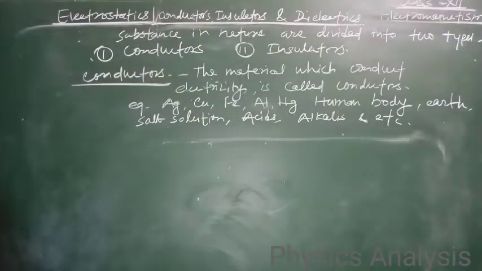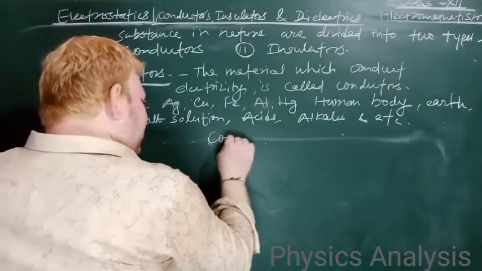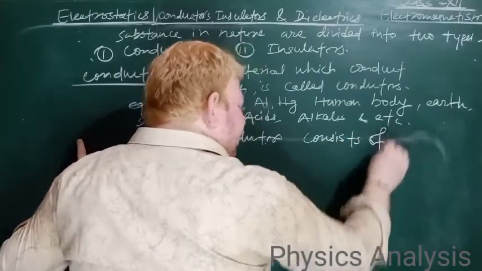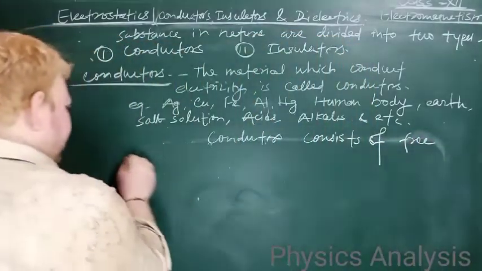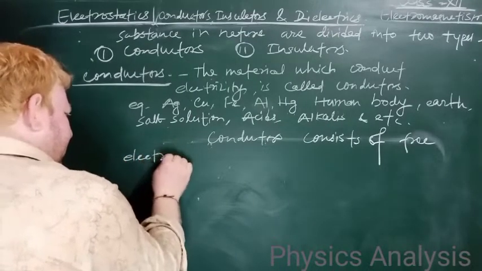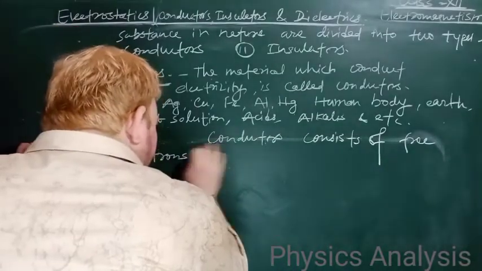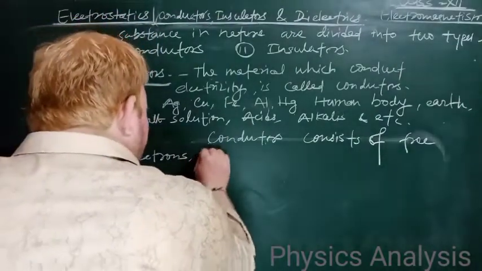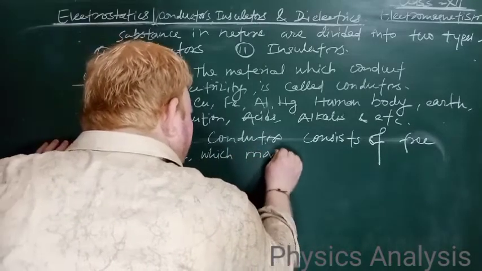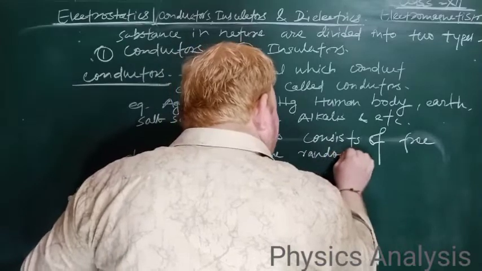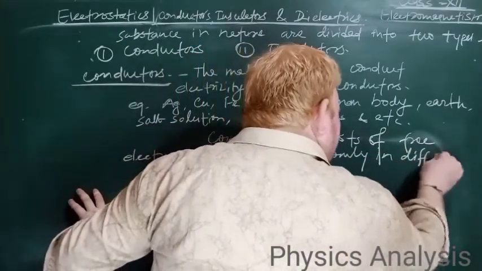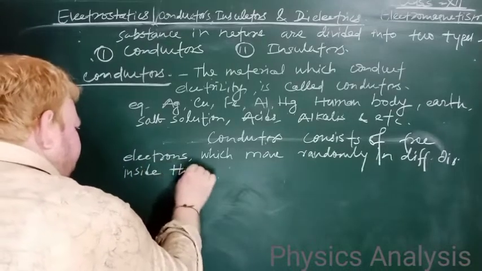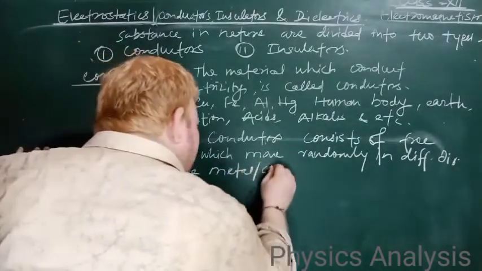So right here, conductors consist of free electrons which move randomly in different directions inside the metal or conductor.